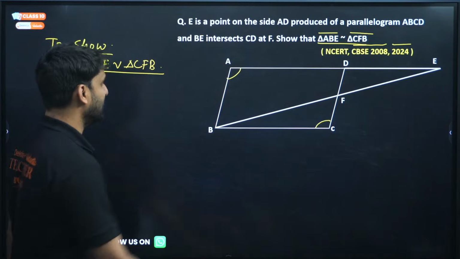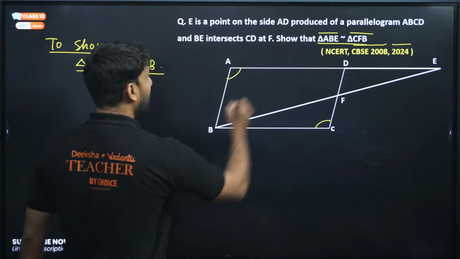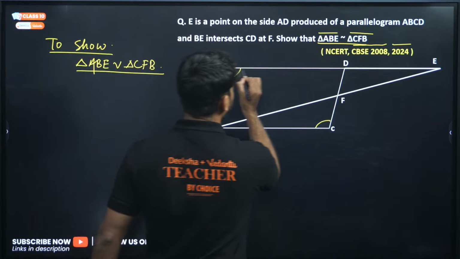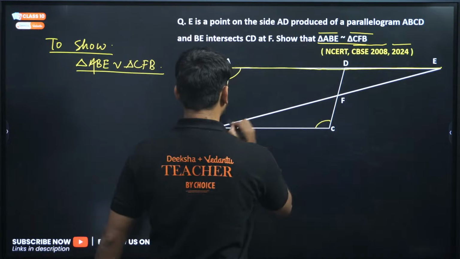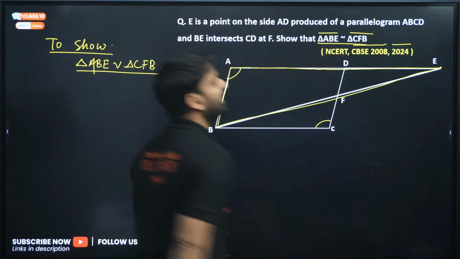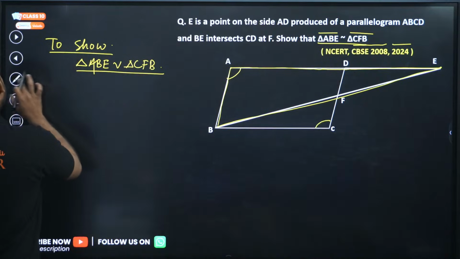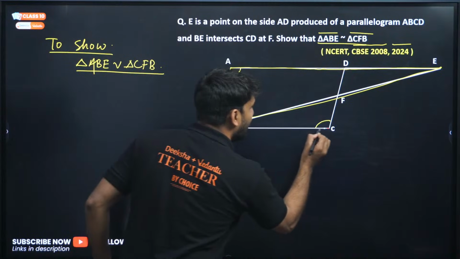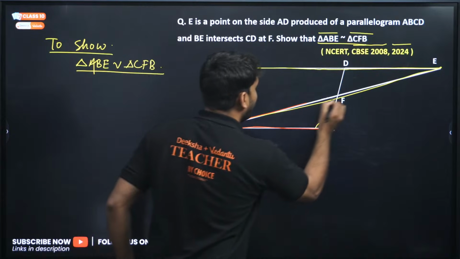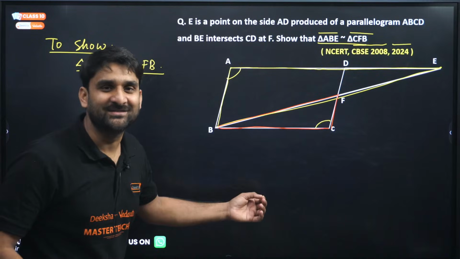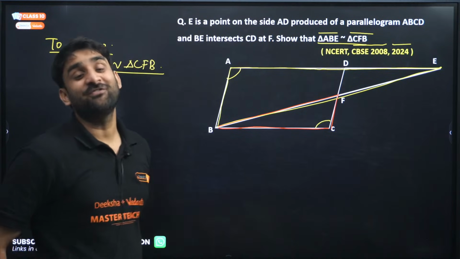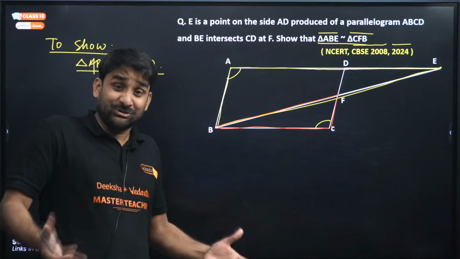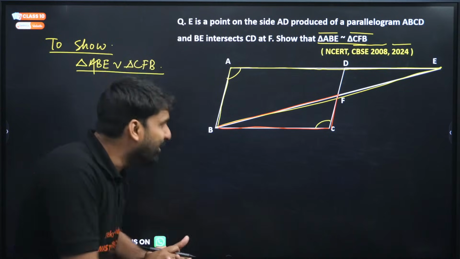So where is ABE? Let me highlight this using yellow color. ABE. This is the triangle. Now if I ask you, where is triangle CFB? Look at these two triangles. If these two triangles are similar, it implies that at least two angles must be equal to each other.